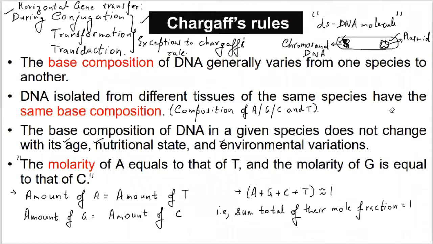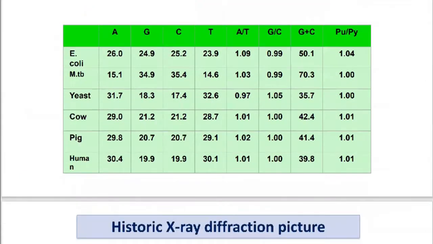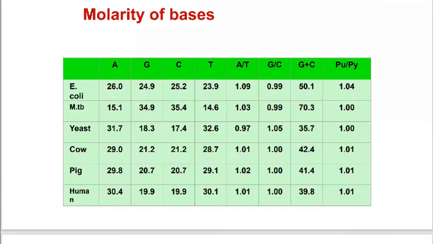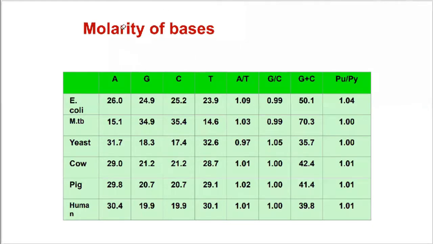So moving forward from the Chargaff rule. Now you can see the application of Chargaff rule in the case of molarity of bases of different types of molecules. You can find that there is a change in the molarity of bases within the different species, whether it is E. coli, Mycobacterium, yeast, cow, pig, or humans. But they will have a particular purine and pyrimidine ratio that will be specific to that particular species.